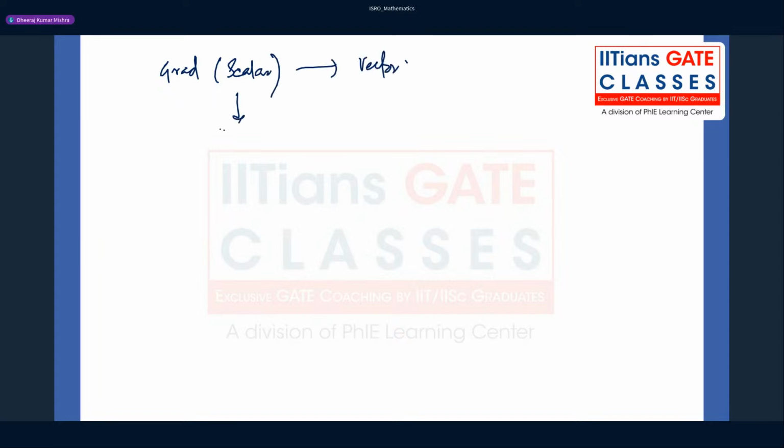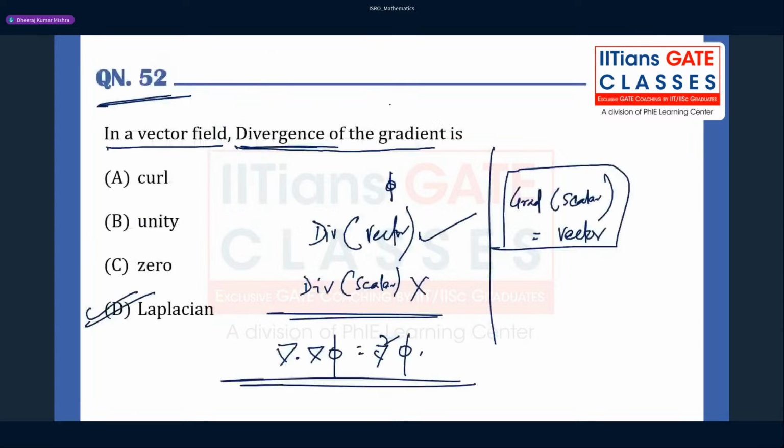Just like you can take temperature. Temperature is nothing but a scalar quantity. But if you want to find the variation of temperature with respect to the space variable, suppose you're moving on a ground here and there in all directions, and if you're going up, the variation of the temperature will happen. Now, if I want to capture the variation of the temperature with respect to a certain space variable as well as the direction, you have to take the gradient here. The gradient of temperature is going to be a vector. So divergence of a gradient is going to be Laplacian.